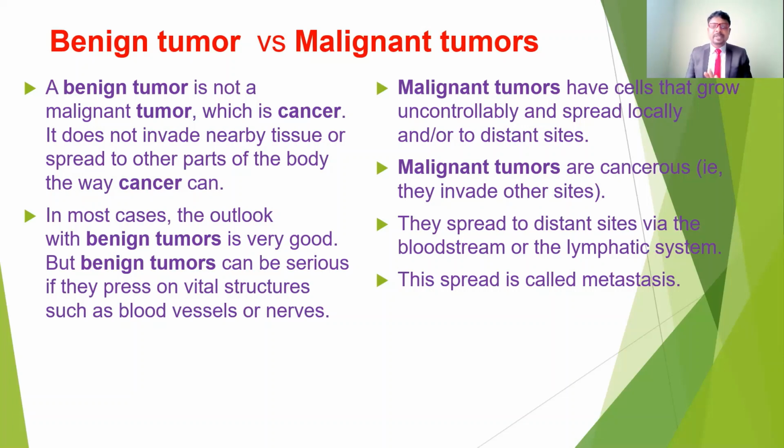So that is the main difference between the benign tumor and the malignant tumor. In most cases, the outlook with benign tumors is very good, and we can see their shape and size. But a benign tumor can be serious if it presses on vital structures such as blood vessels and nerves. As we just discussed, it does not spread to other parts of the body, but it can compress surrounding structures such as blood vessels, nerves or organs, and if it compresses important structures, it may cause complications.